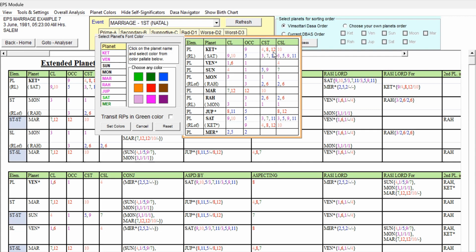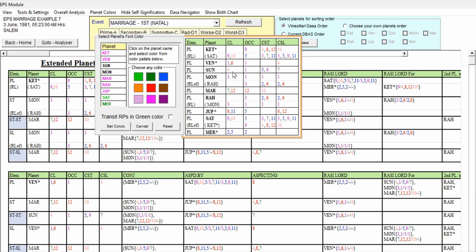If it does not have 8 and 12, or it has only 9 and some 4th house or 10th house, we can give blue also. Because 8 and 12 grouping and 10 indicate some more obstacles, that is the reason I have given pink shade. And what is pending is Sun and Moon.